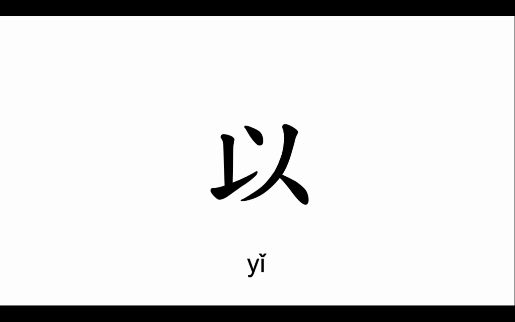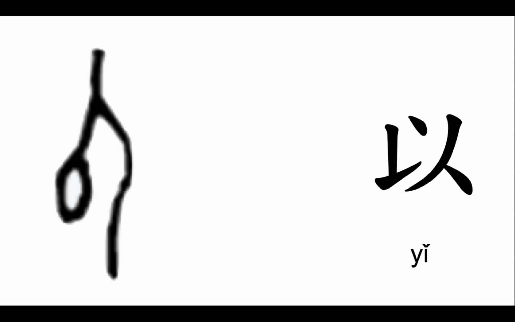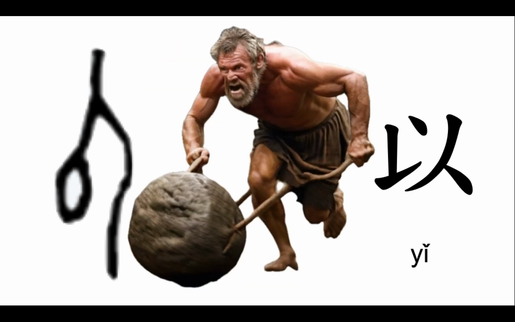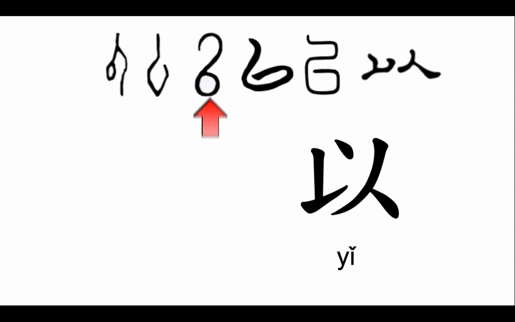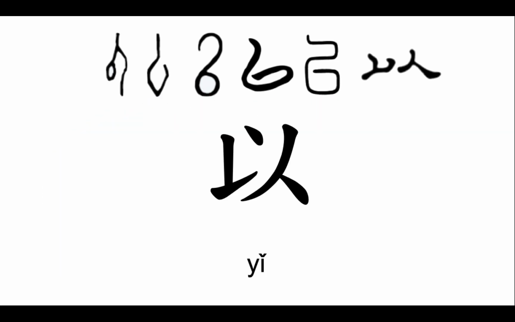In this episode, I want to talk about a frequently used character in Chinese, yi. The oracle bone script for the character yi looks like a person dragging an object, but it later transformed into a twisted curve. Some scholars suggest it resembles a pattern of a fetus in the womb, but I can't recall any connection between this character and a fetus in the current meanings. So, we can essentially disregard that interpretation.